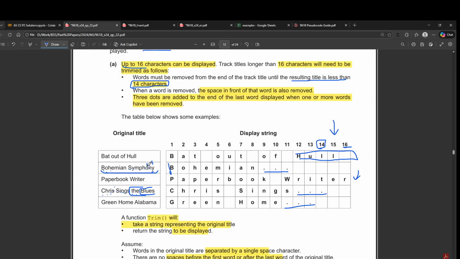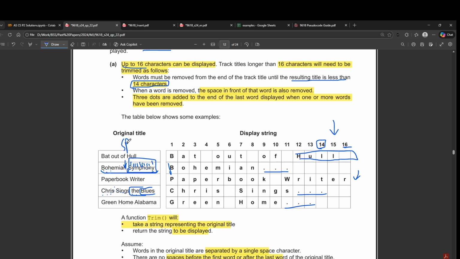Every time we reduce the character, we also need to check whether it has hit a space or not, right? So there's one loop to ensure that it is more than 14 characters or not, and then there is another loop that is essentially looking for this process until we find this space here.